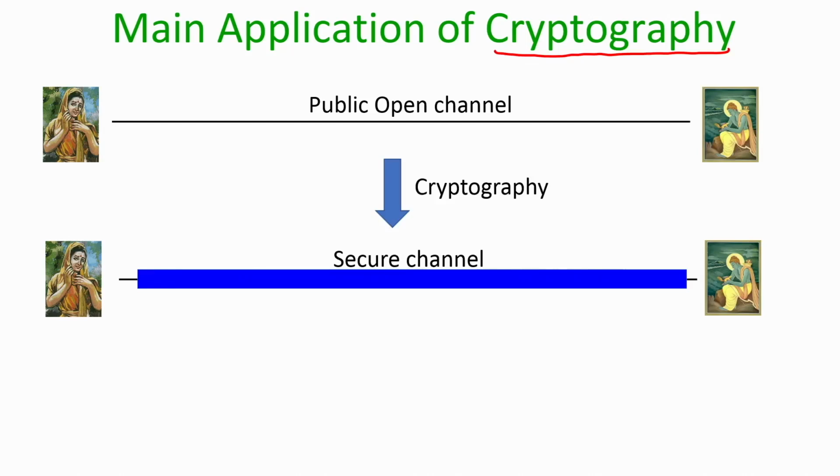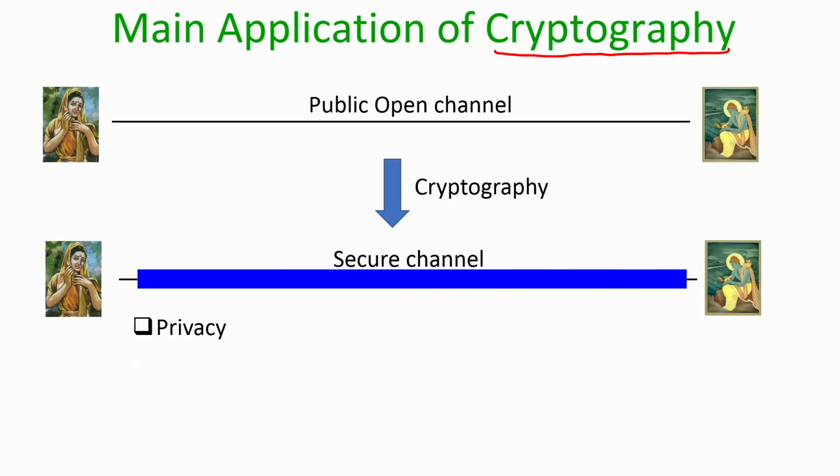So, the main application of cryptography is that we would like to run some algorithm, and using that algorithm we would like Sita and Ram to exchange messages, so that it gives them the effect of a secure channel. Secure channel in the sense that it would look as if Sita and Ram are having a conversation over a very secure channel which provides three properties.